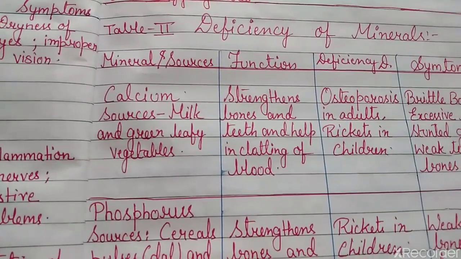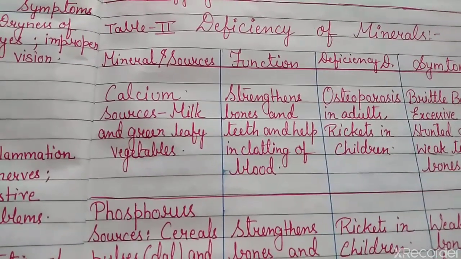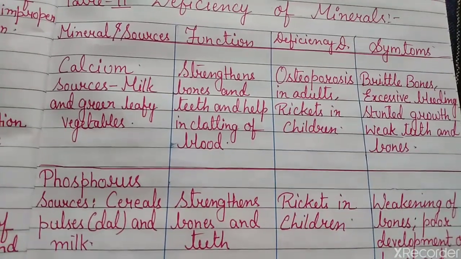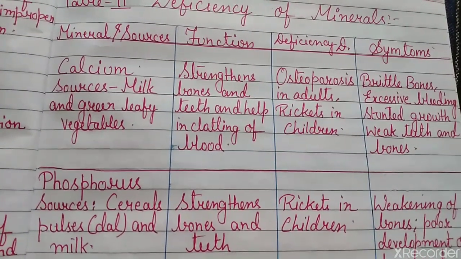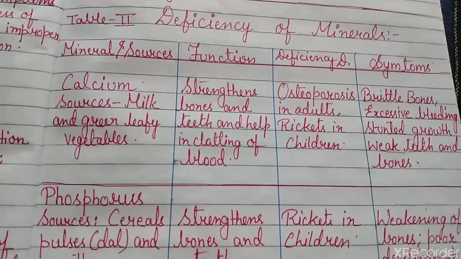Deficiency disease is osteoporosis in adults and rickets in children. It causes, and what are the symptoms? Brittle bones, excessive bleeding, stunted growth, weak health, and weak teeth and bones.